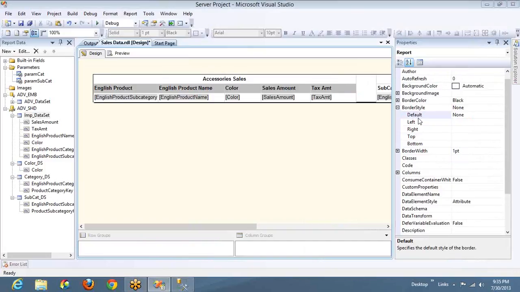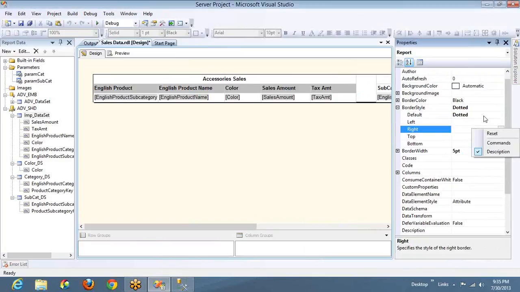Okay, I'll show you. Border width, let me set it to 5 points, and border style, let me set it to dotted. No, this one will not work. So even for the style, if you observe, you can set an expression.